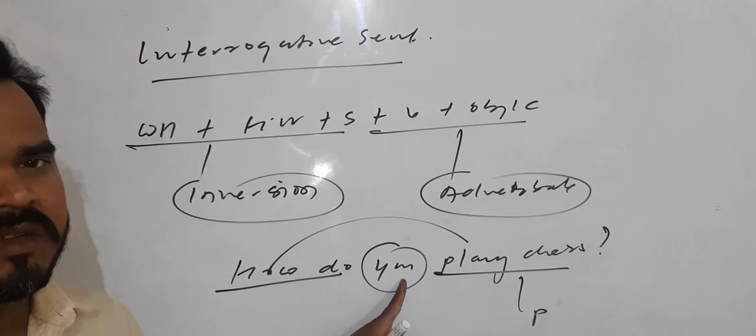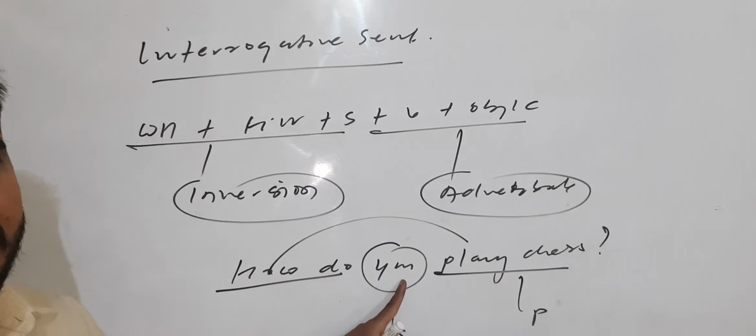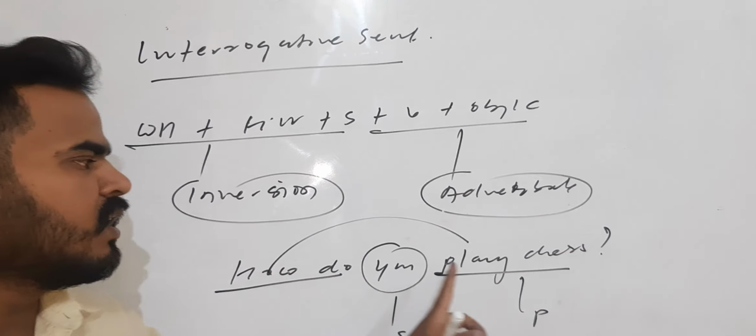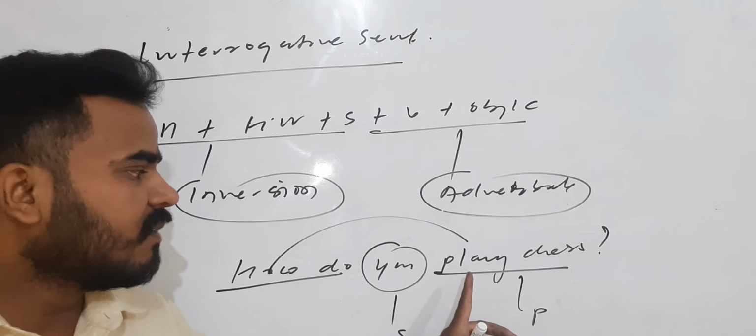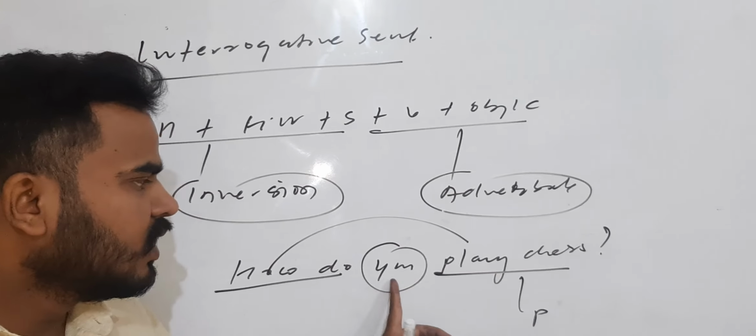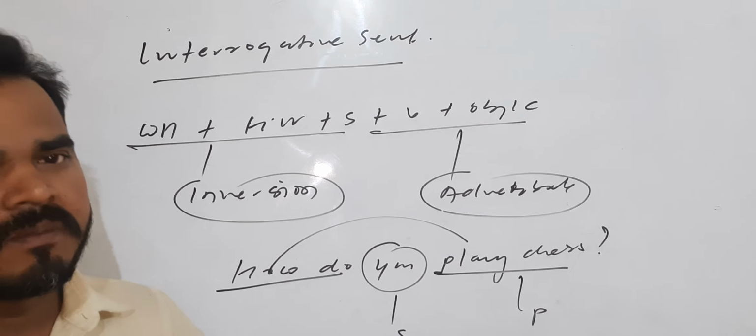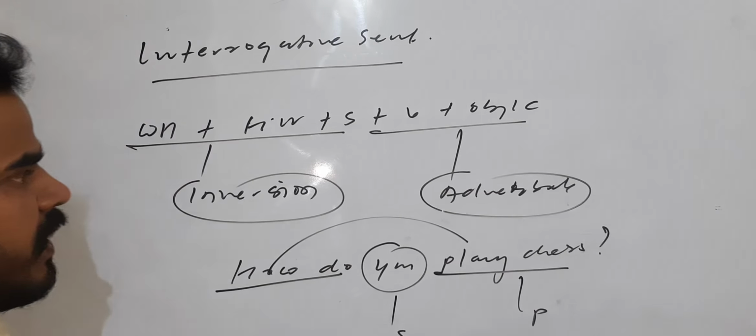You is only the part of subject and the predicate part is always the verbal part, not inversion, right? So only the verbal part will be the part of the predicate. That is, you will be in the form of subject and play chess will be in the form of predicate. Okay, keep this in your mind.